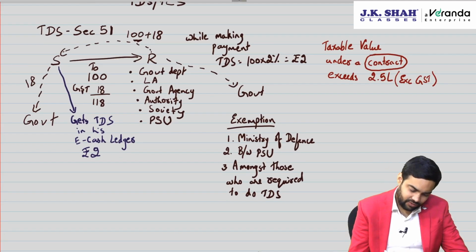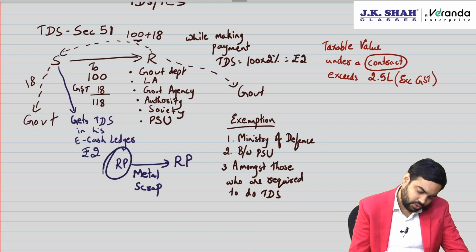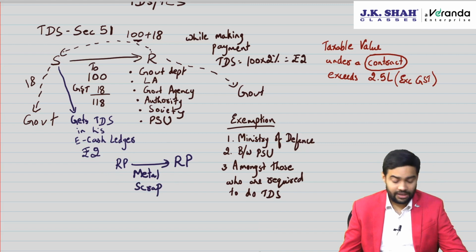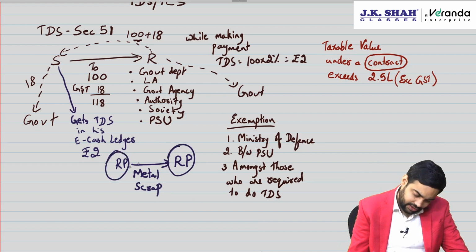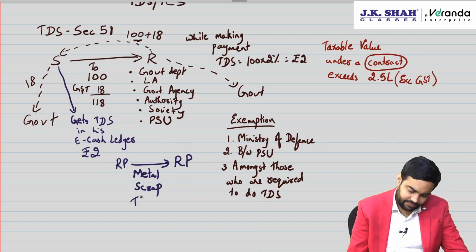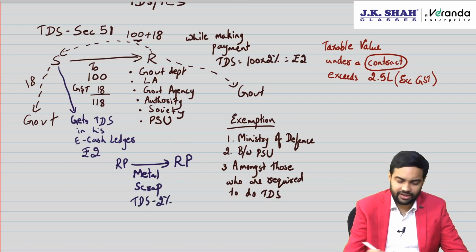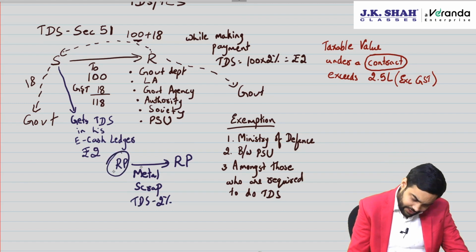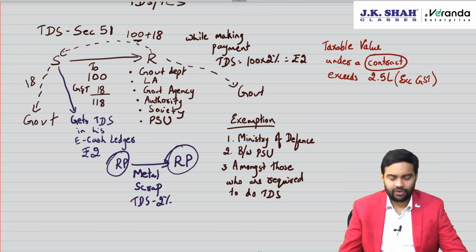So government added one more case in TDS, saying that if there is a transaction of metal scrap between two registered persons, careful, if it is between URP to RP, then it is covered by RCM, metal scrap. But if it is RP to RP, then there will be TDS at 2%. All other conditions are same. Taxable value under a contract, while making payment, TDS has to be done. Now, between two registered persons, now metal scrap dealing, TDS will apply.